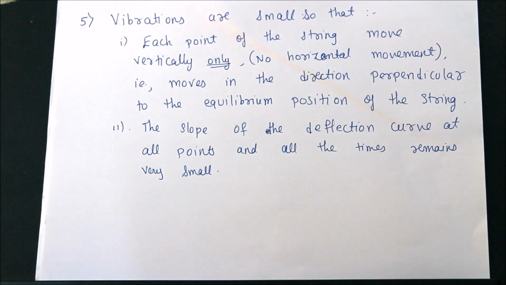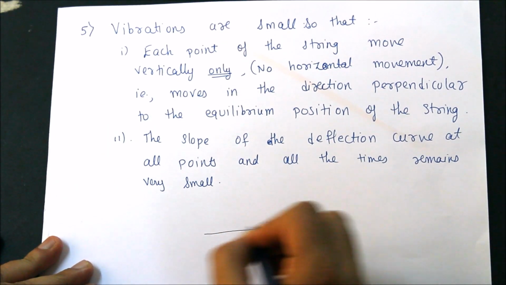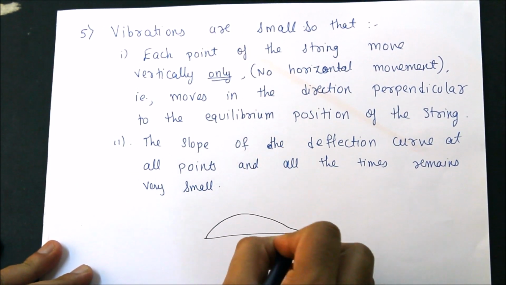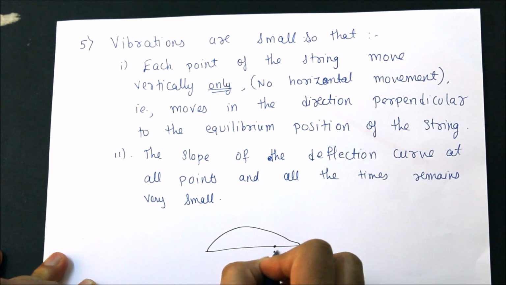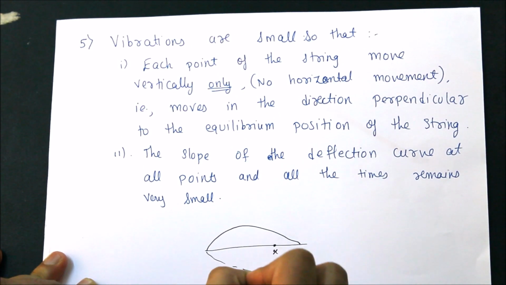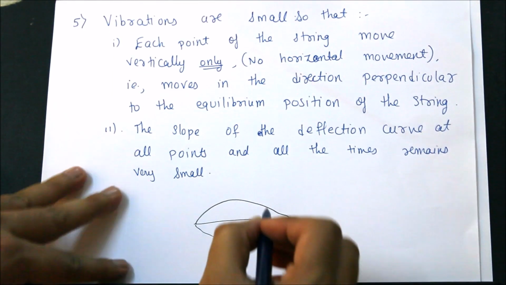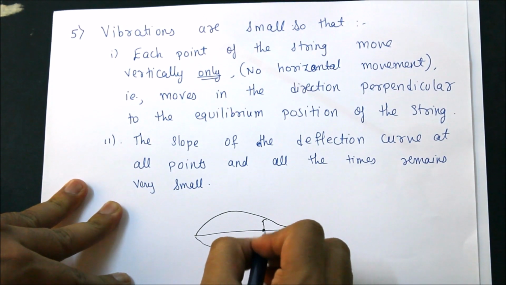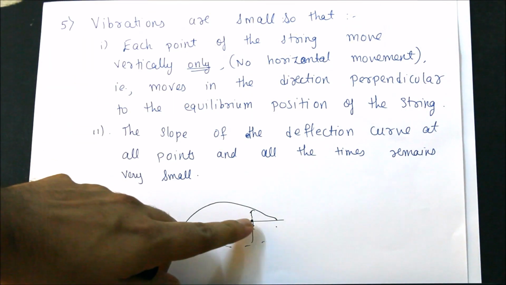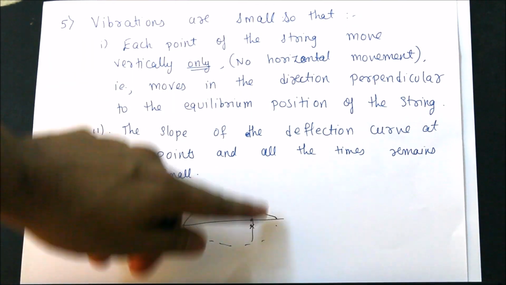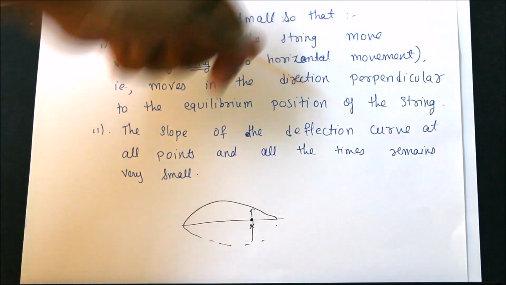When I am doing this wiggle, or when the wave is formed, suppose if I take this part of the wave, the vibrations are small, so if you take this point over here, and when this is vibrating and coming down, this point is only moving up and down. It's not going very up, because if it goes very up, then this x will not lie exactly above this. So I hope you are getting my point.